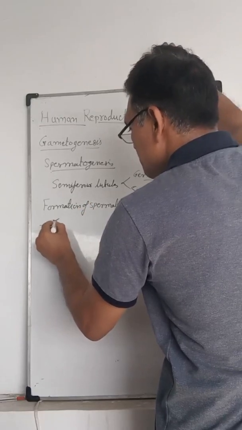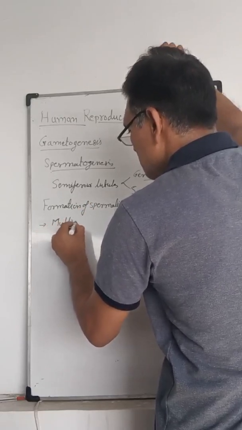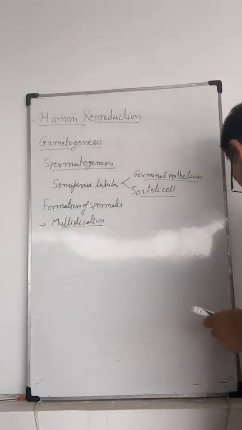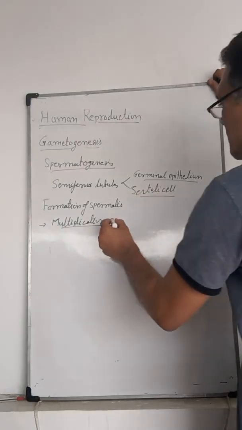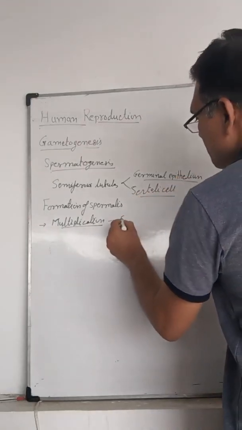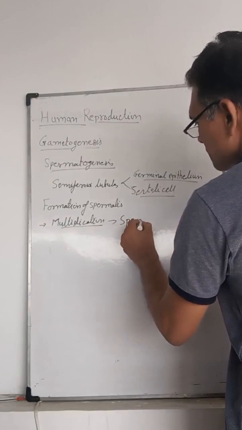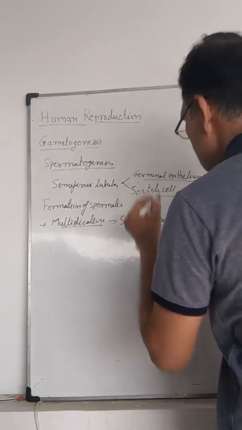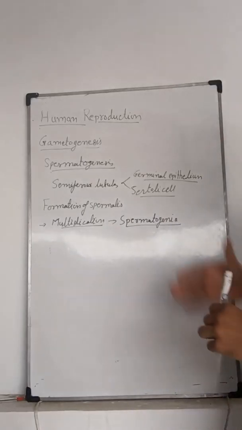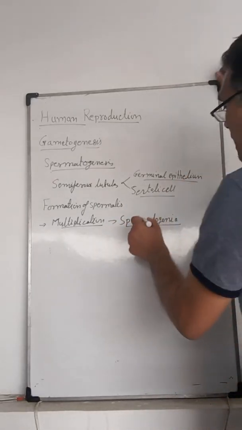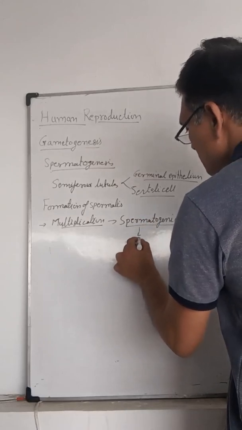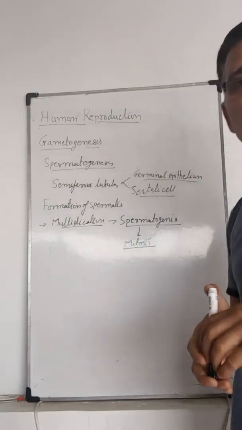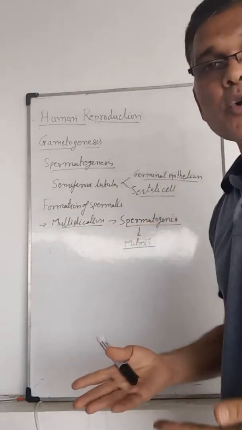First is multiplication. During multiplication, spermatogonia are formed from the germinal cells. These spermatogonia, which we can call sperm mother cells, undergo mitosis, the equational division, to form more spermatogonia.